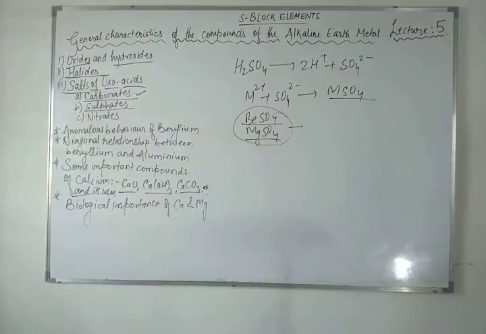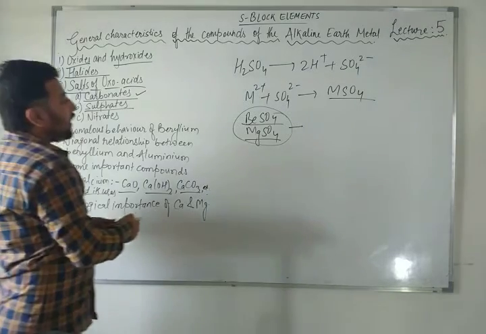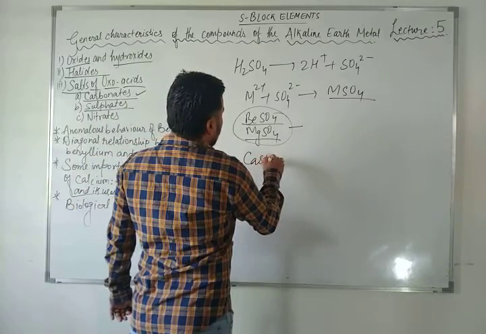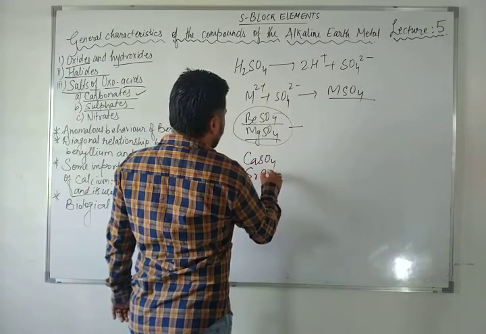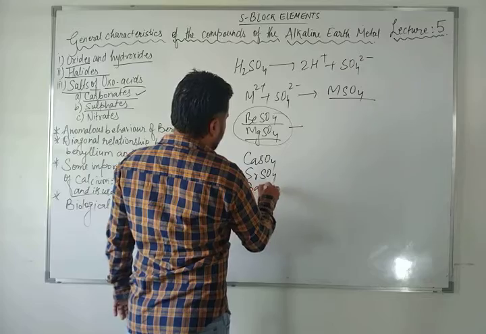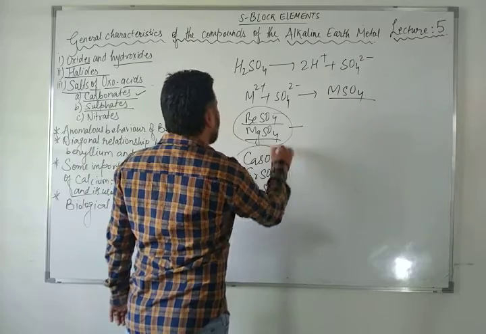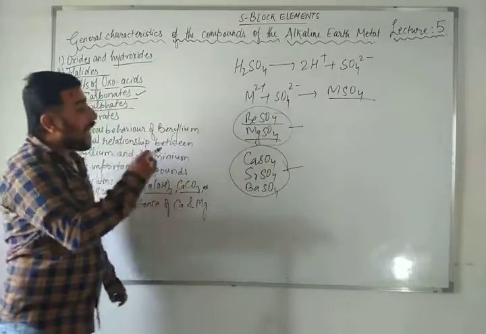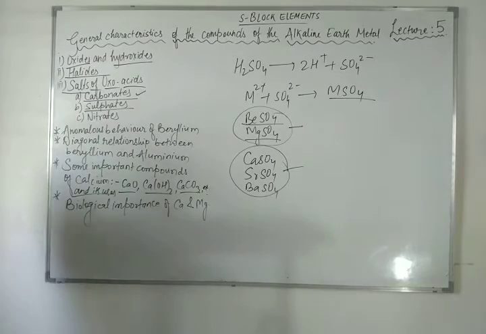So here beryllium and magnesium sulfates are readily soluble in water, but calcium sulfate, strontium sulfate and barium sulfate are not readily soluble in water as beryllium sulfate and magnesium sulfate are.